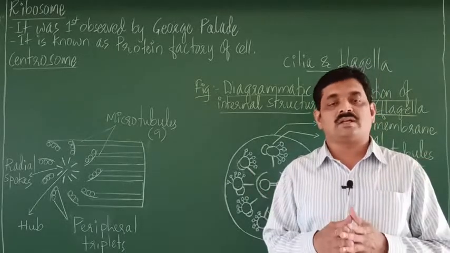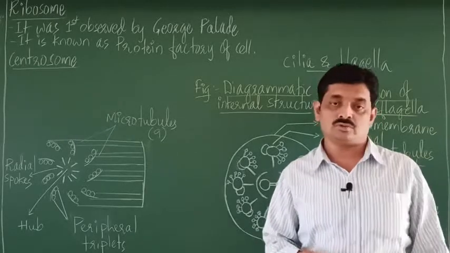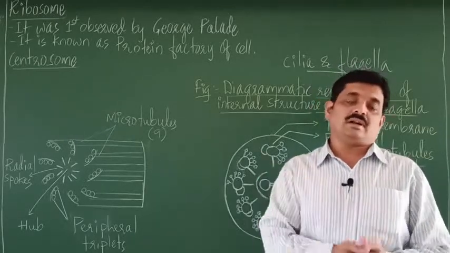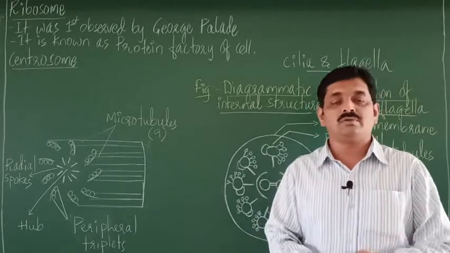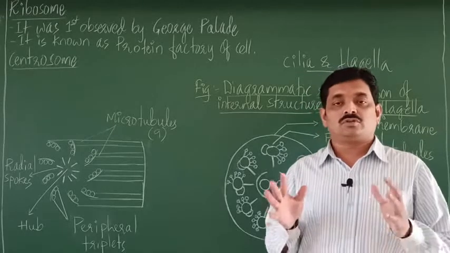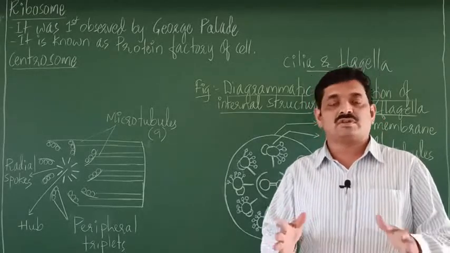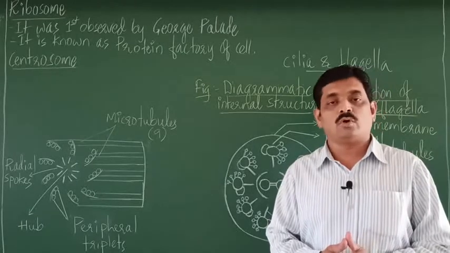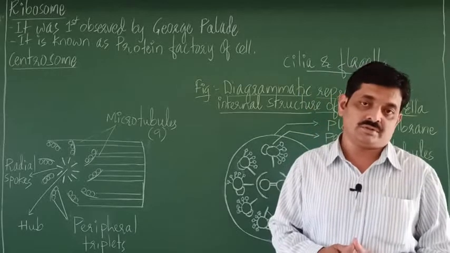When present freely in the cytoplasm, we call them free ribosomes, whereas when they are attached to the endoplasmic reticulum, they are called bound ribosomes. Right? So ribosomes may be free or bound. Their function is the same. They are involved in synthesis of proteins.